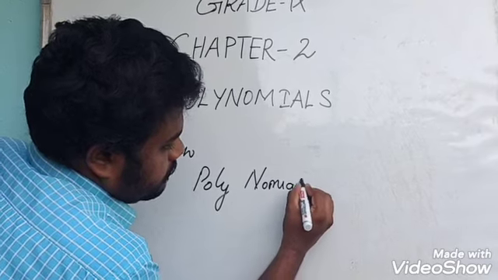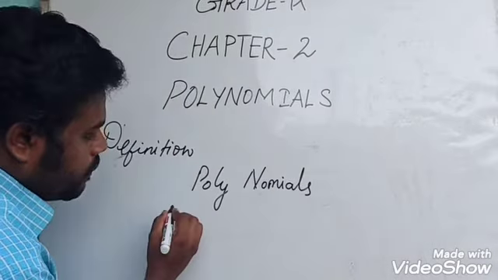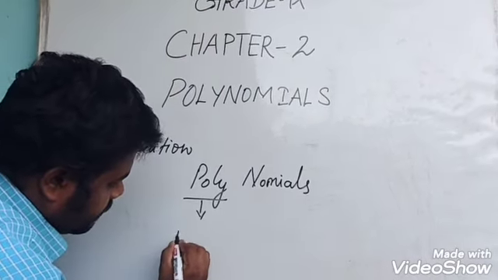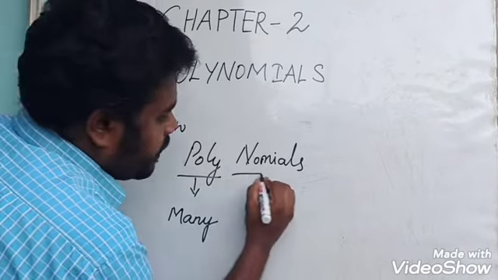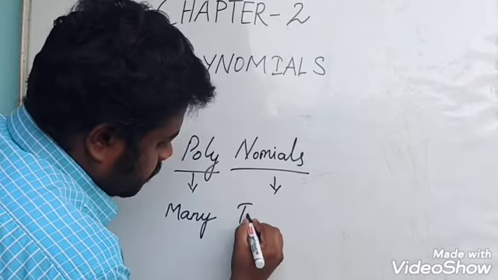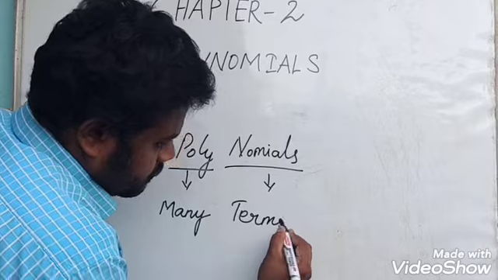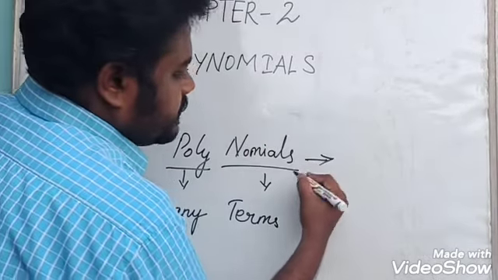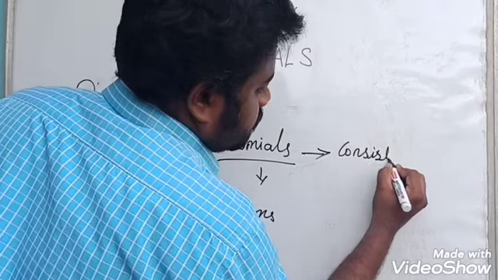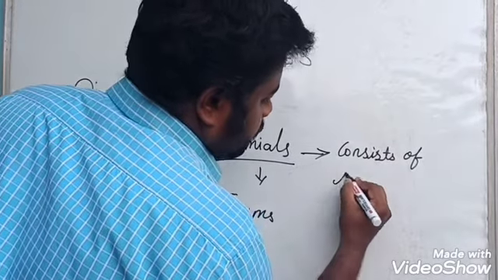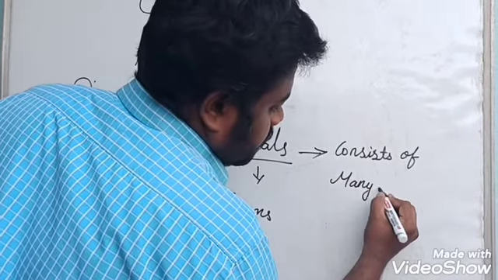Poly means many, and nomials gives the terms. So a polynomial consists of many terms.